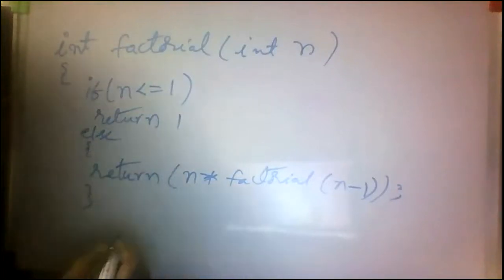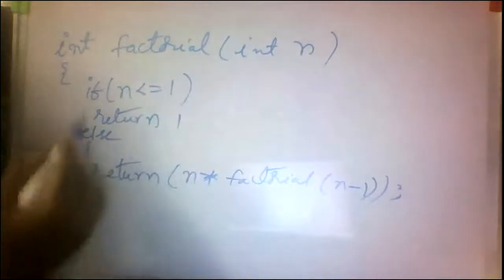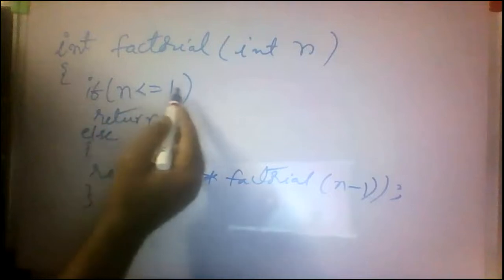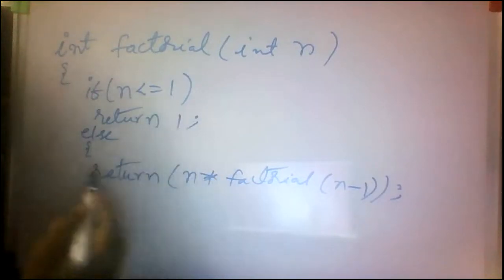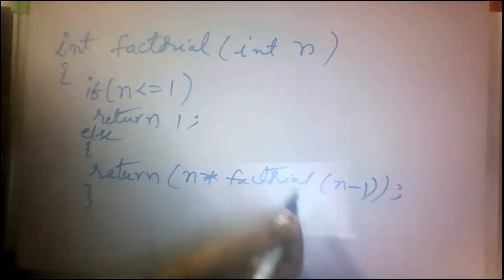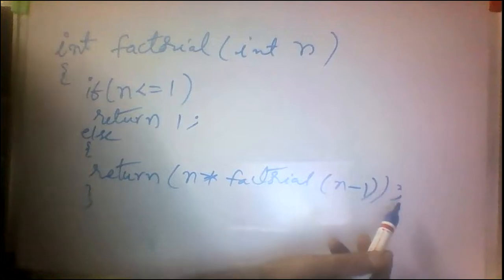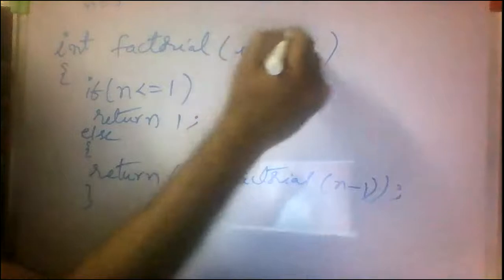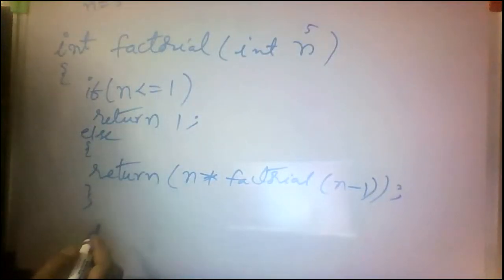So this is the recursive function, all of you. So then integer factorial of integer n. If n is less than or equal to 1, if the condition is true, return 1. Otherwise, return n into factorial of n minus 1. Clear? So then what is the value of n? 5. Here n value equal to 5. First calling main function, first main function sending a value. The value is 5.